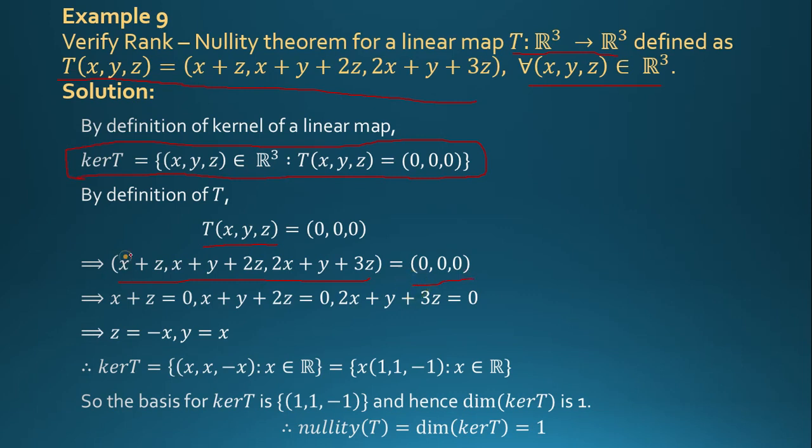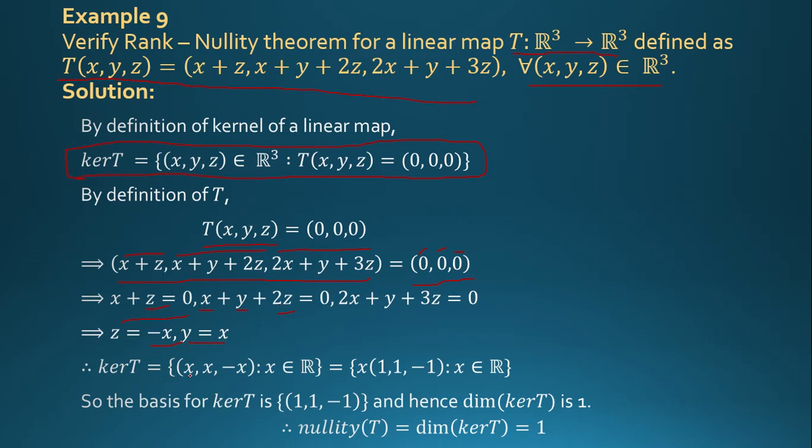So x plus z is equal to 0, x plus y plus 2z is equal to 0, and 2x plus y plus 3z is equal to 0. So z is equal to minus x. So here putting minus x, we get minus 2x plus x minus x. So y is equal to x.